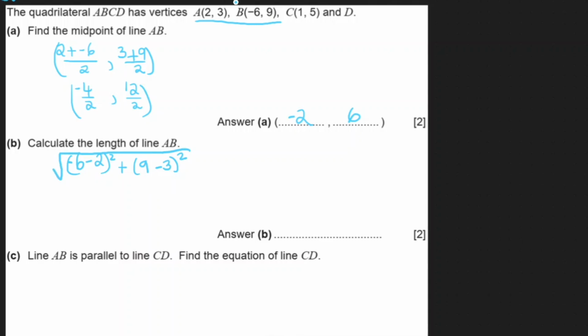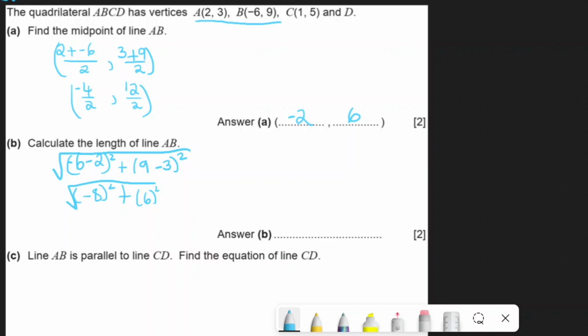So don't forget to square root it. So negative 6 minus 2 is going to simplify to negative 8 squared. Don't forget to put it in brackets. Plus 9 minus 3 is 6 squared. Square root of that.